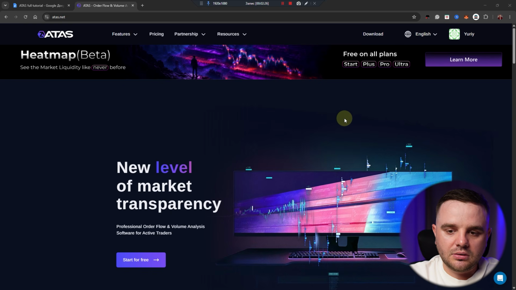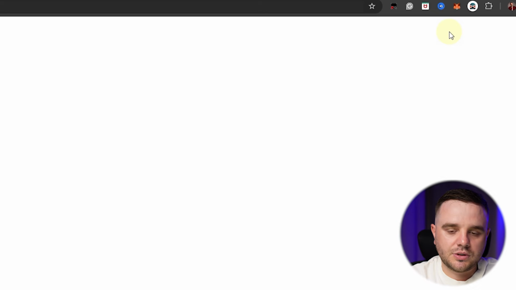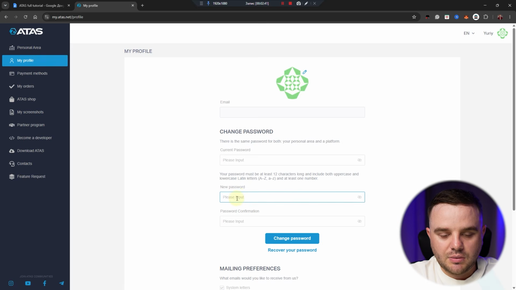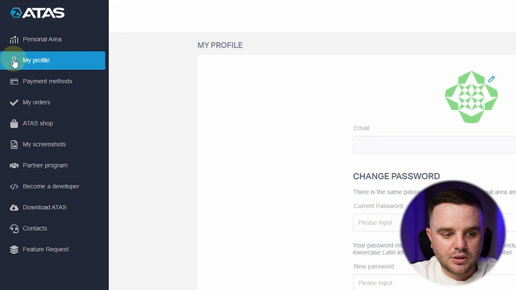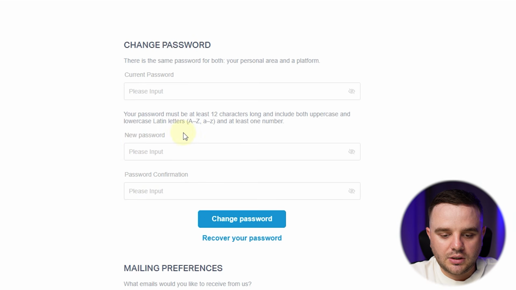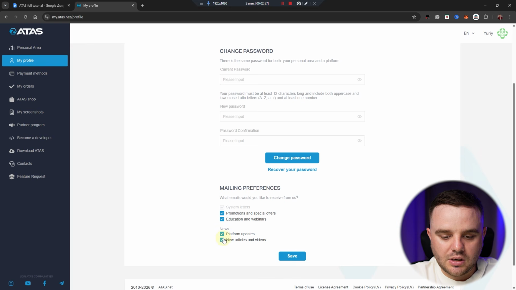Okay, you created an account. What you need to do is log in, and after that go to your personal account, because first you need to download the platform itself, and second you need to check, maybe you'll have a desire to change your password, because the temporary one isn't the best. It's easy to do here. My profile, as you can see, your email, current password, and here you can create your new password, and you can choose mailing preference. For example, you don't want platform updates, but you would like to read new articles and videos or something like this, and simply save.